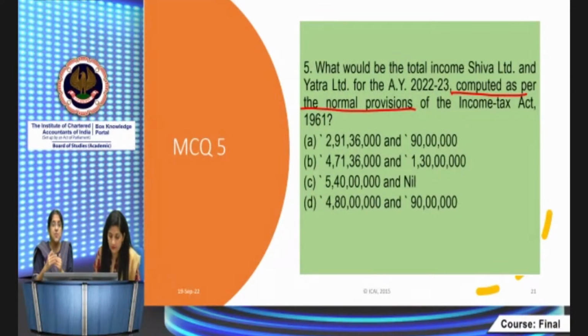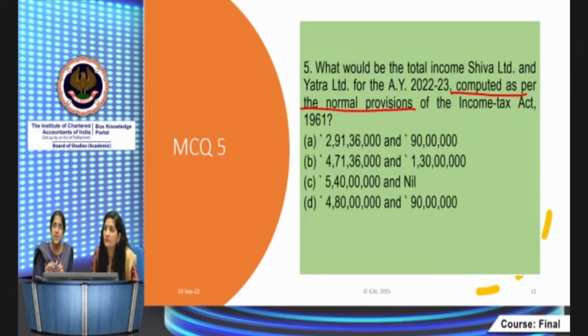So it is very interesting. At the same time, you must know all the finer points to be able to answer the question correctly. Particularly, I'm telling this because there was one student, Saurabh Sarkar, who asked about MCQs. So you can see this MCQ itself involves application of multiple provisions.